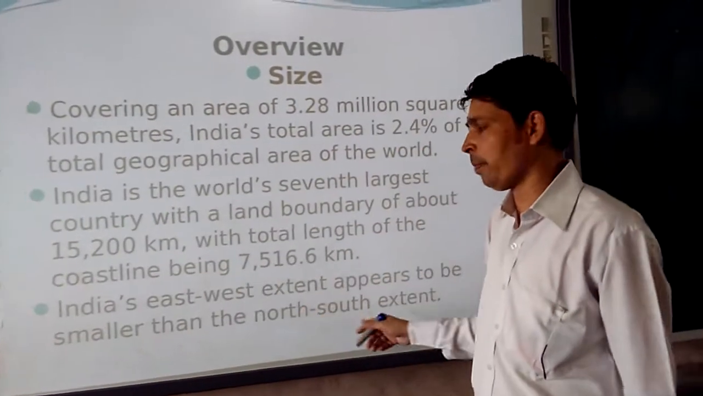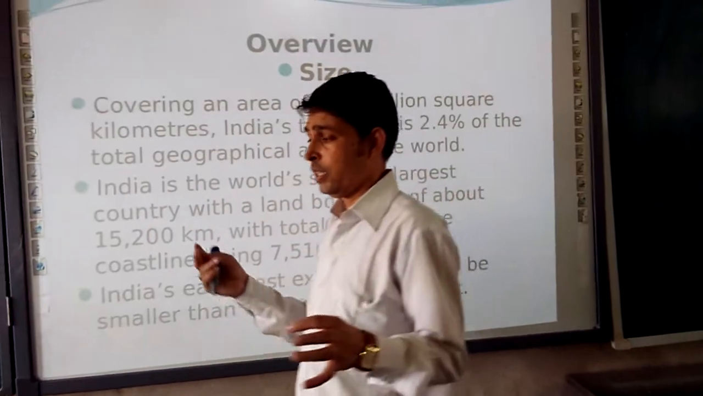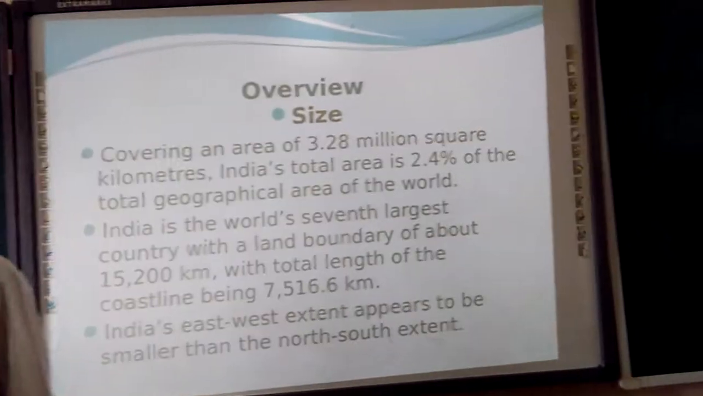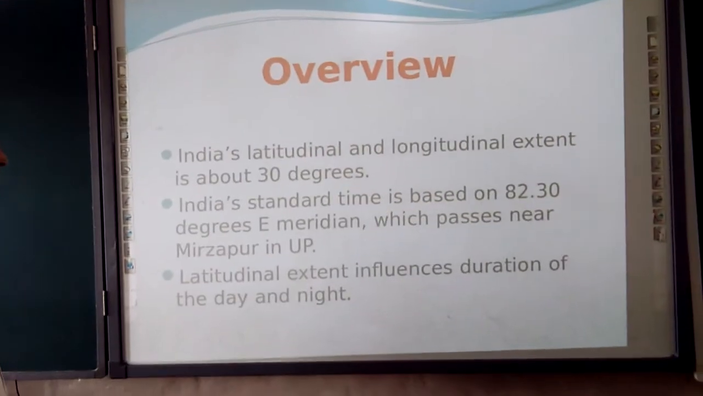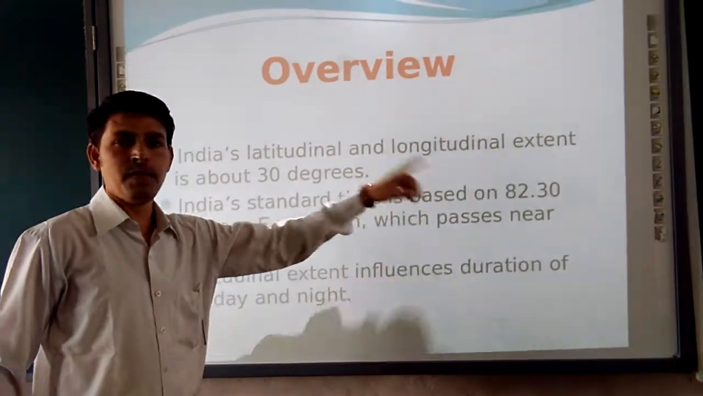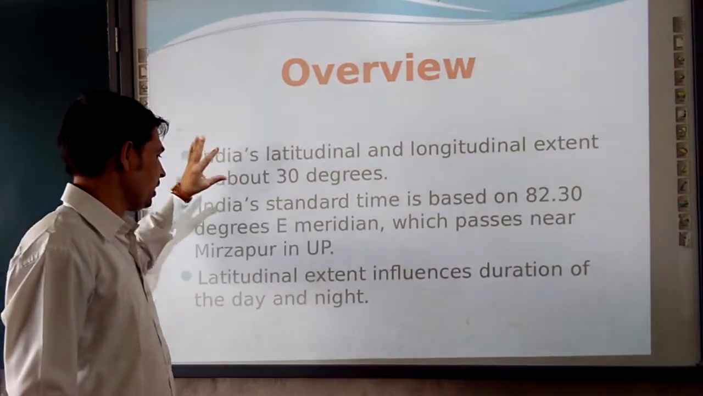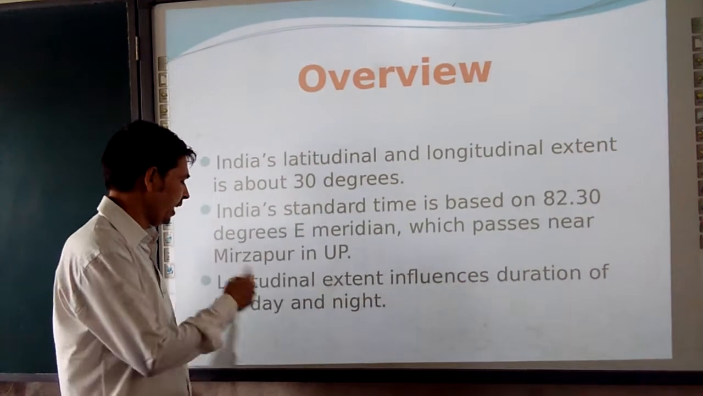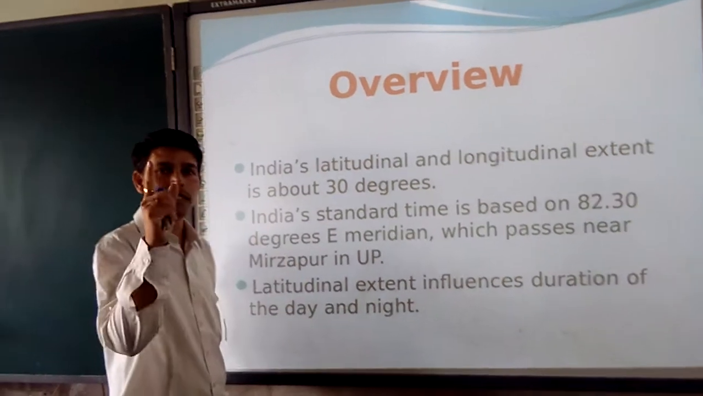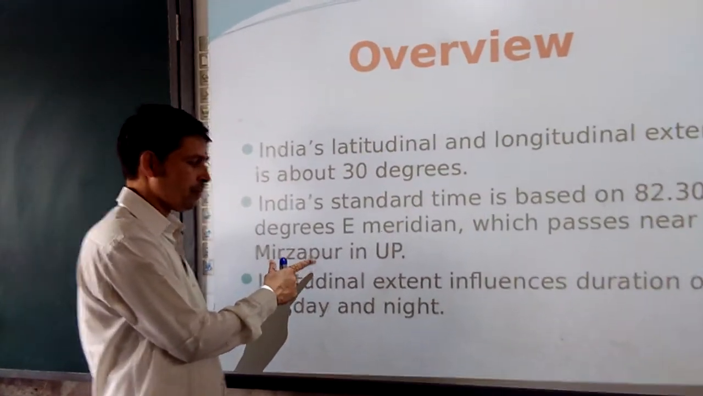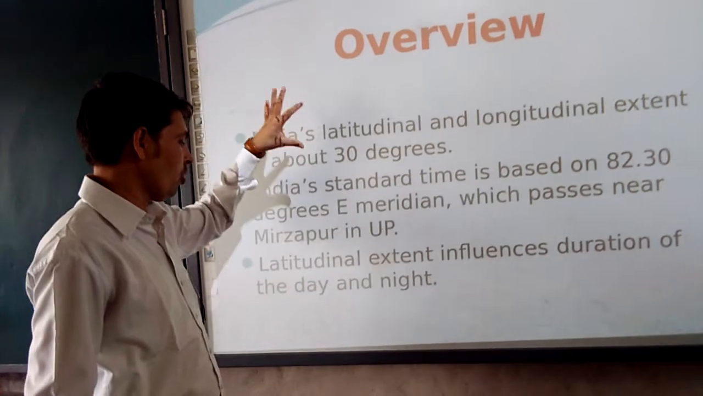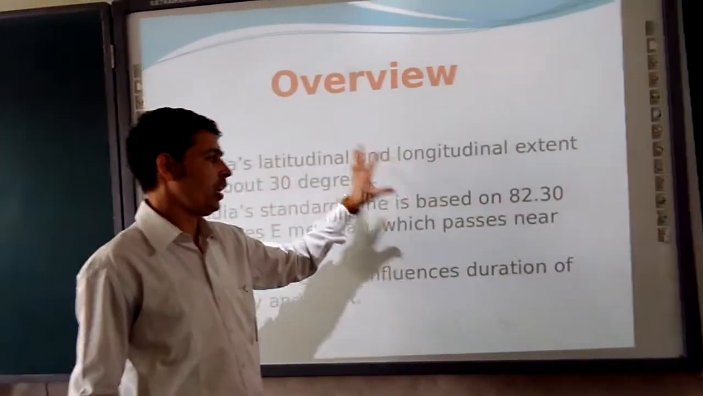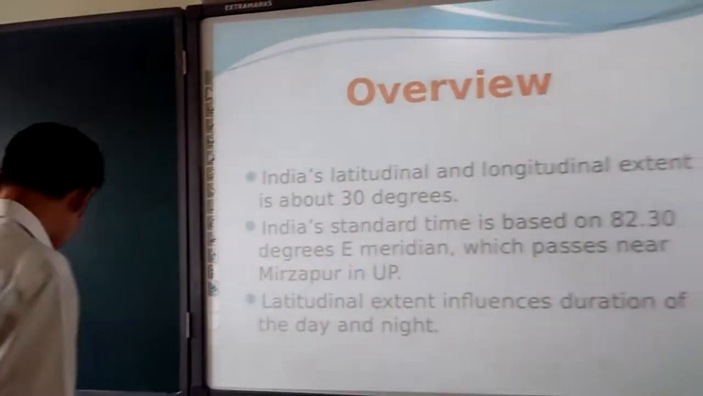Then we are moving to what is the standard meridian of India. You can write about the standard meridian of India. A 1 mark question can be asked on the standard meridian of India, and also from which area it is passing. The correct answer is Mirzapur, and in which state? You can write Uttar Pradesh. What the influence is and all like that, we can discuss and understand.